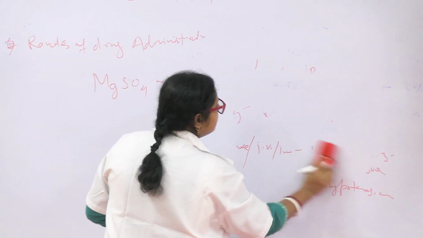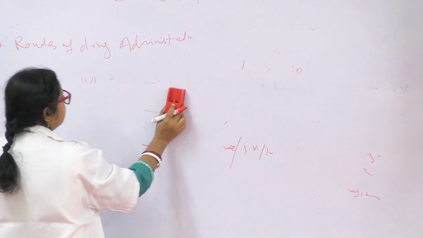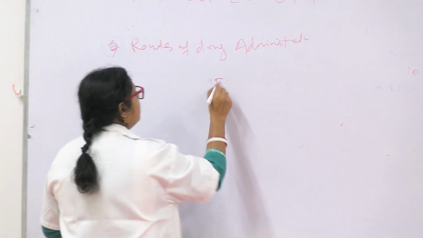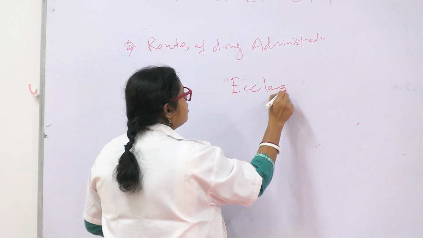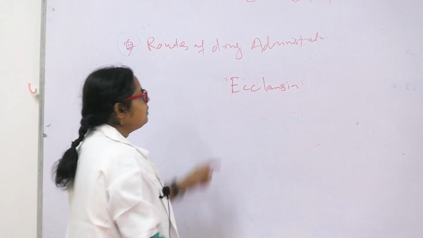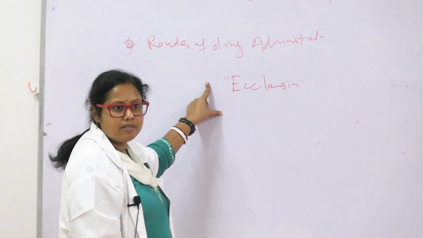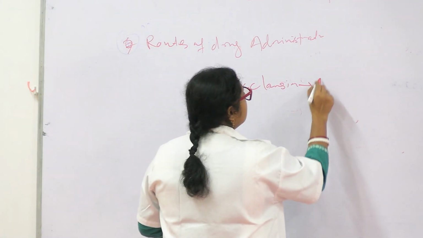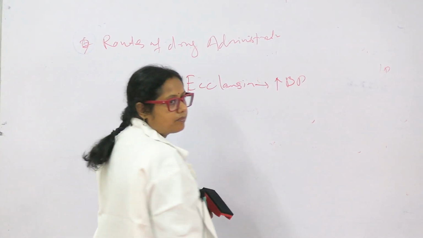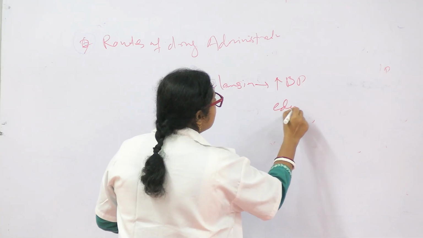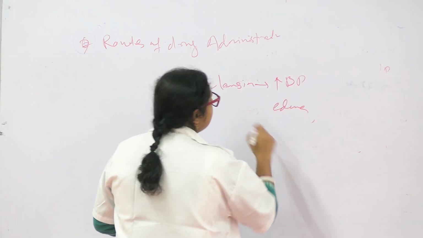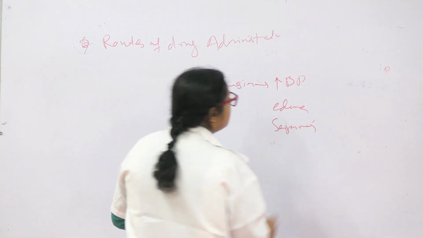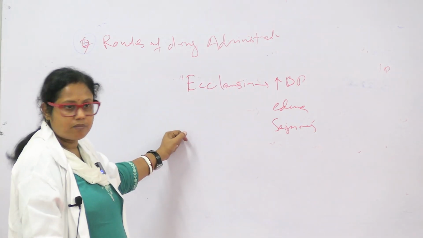There is a condition called eclampsia. Eclampsia occurs in pregnant ladies and there is increased blood pressure, edema, swelling of the body, then there are seizures. The patient has fits.